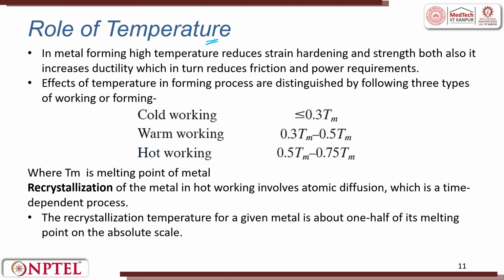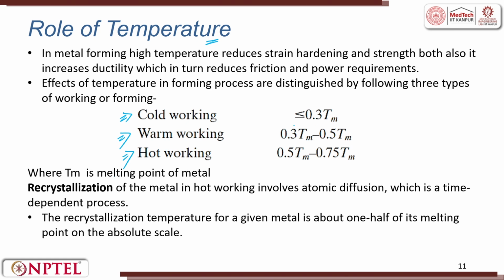So, role of temperature. If I have a machine in which there is a restriction and I can't apply heavy load, the next thing we do is heat the sheet so that we soften it. So, sheet metal operations can happen at room temperature, slightly above room temperature, and hot working on the above side.